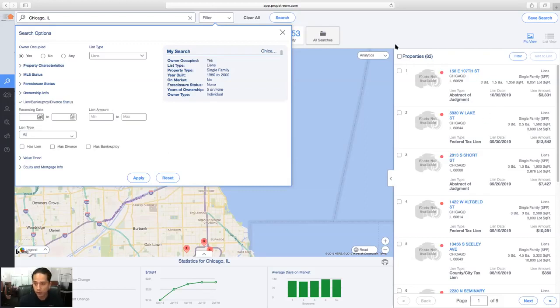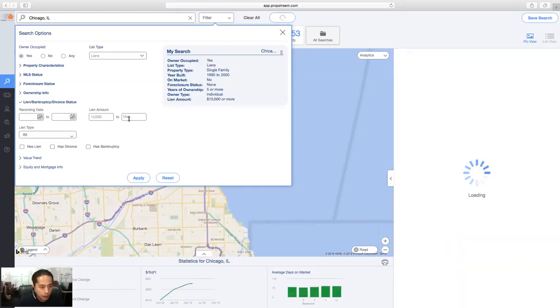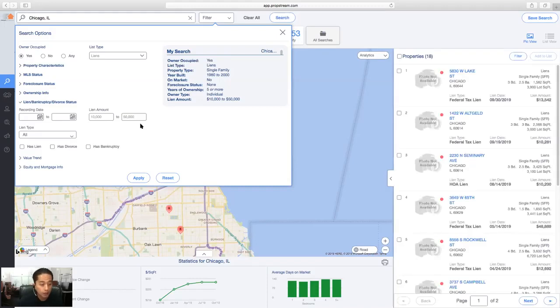So as you can see, I do have 83 results right now, but some of these have very low liens. So they can probably pay that off and they're not as motivated as some of them with a high lien amount. So here's where I get to control the motivation. I can say I want a lien that starts at 10,000 minimum, but doesn't have more than 50,000. Now, depending on your market, you can go much higher than that. I've seen people hunt down properties with $100,000 liens or more.